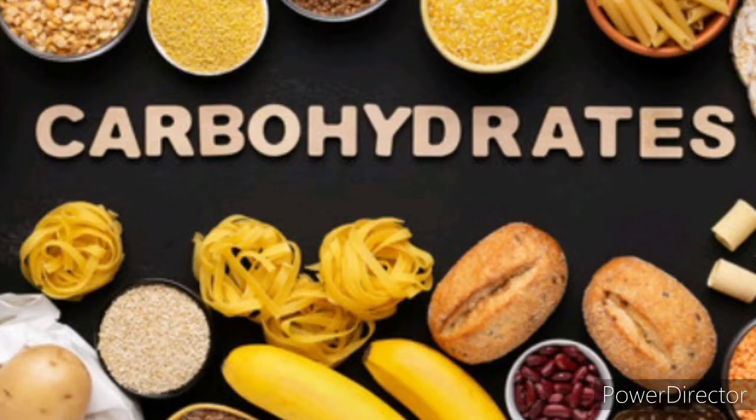Next we'll learn about the calorific value of carbohydrates, proteins and fats. Carbohydrates are sugar and starch. These are the major source of cellular fuel which gives energy. The calorific value of carbohydrate is 4.1 kilocalories per gram and its physiological fuel value is 4 kilocalories per gram.